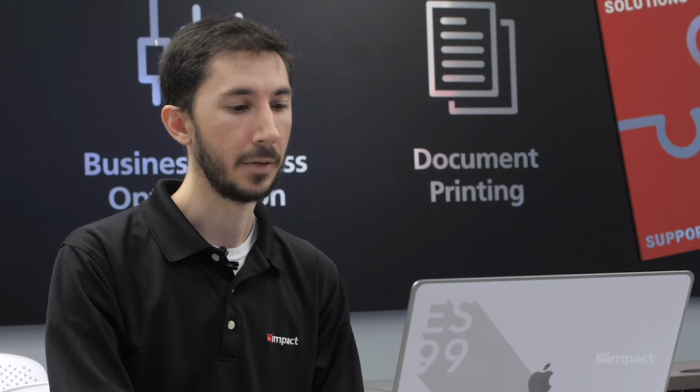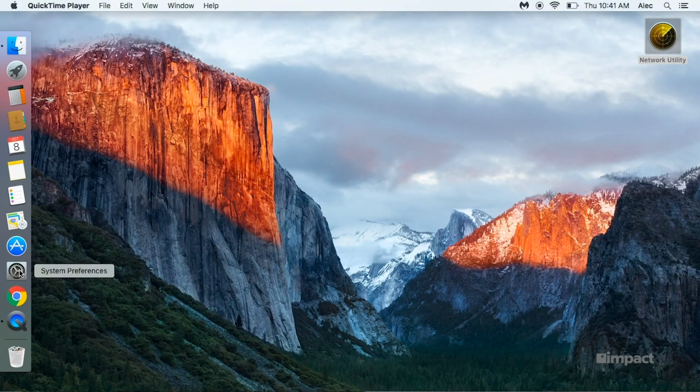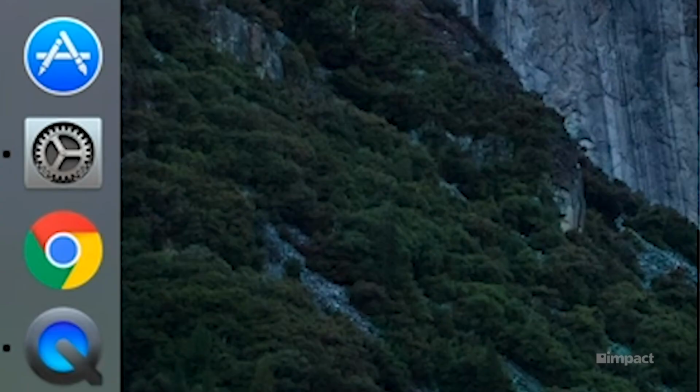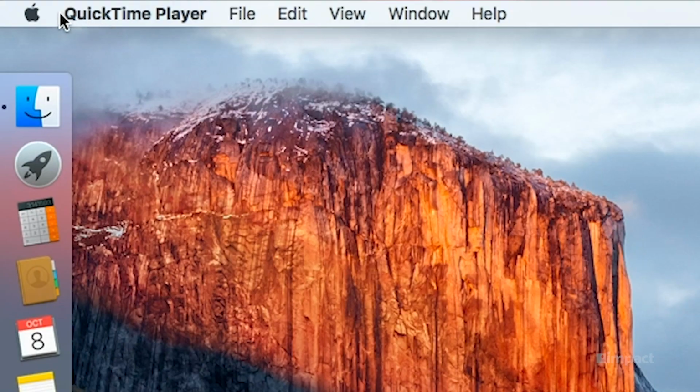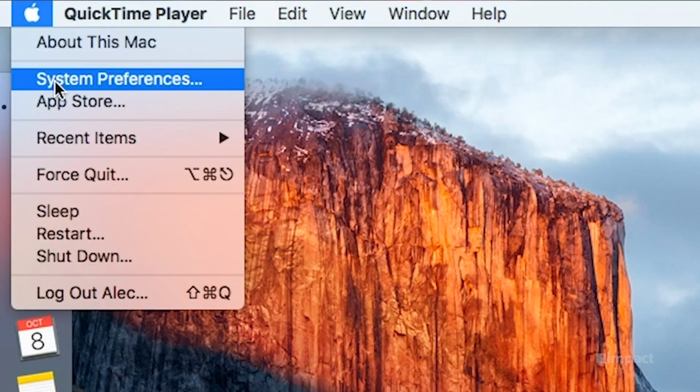And now I'll show you how to diagnose sound issues on a Mac device. First, we'll start off by accessing the system preferences. There is a gray gear in your taskbar. If it's not down there, you can actually navigate to the upper left-hand corner of your Mac where there's an Apple logo and select System Preferences.